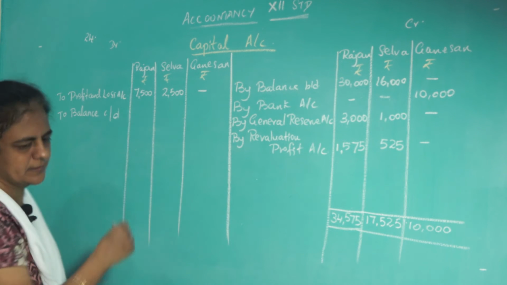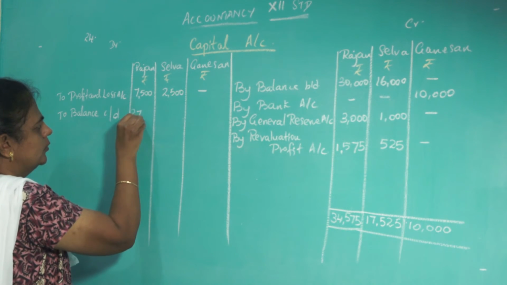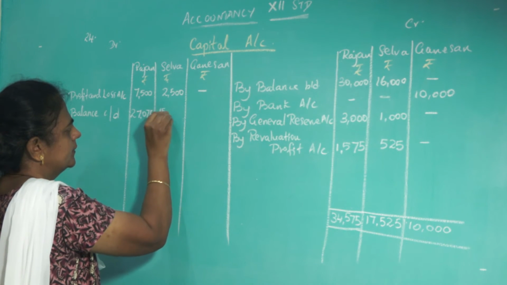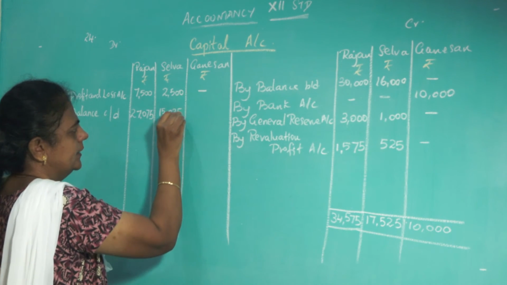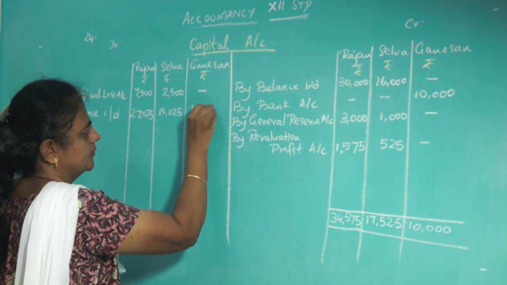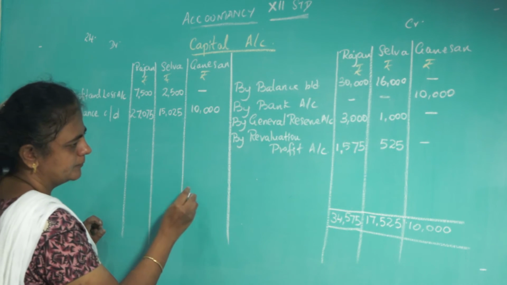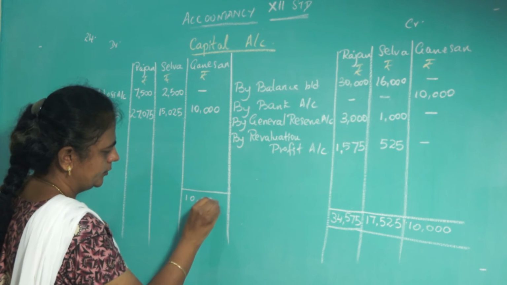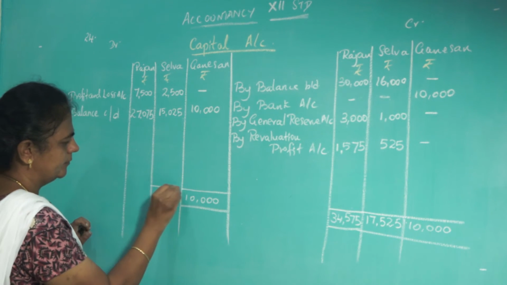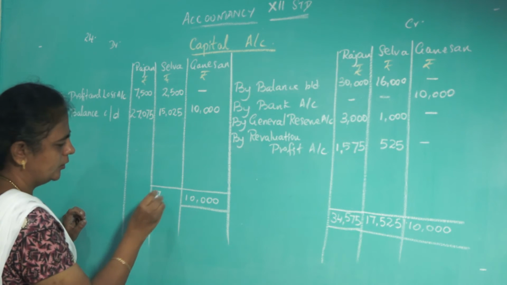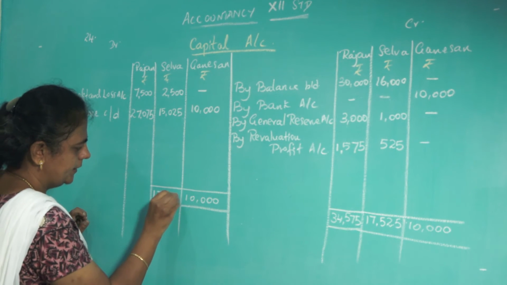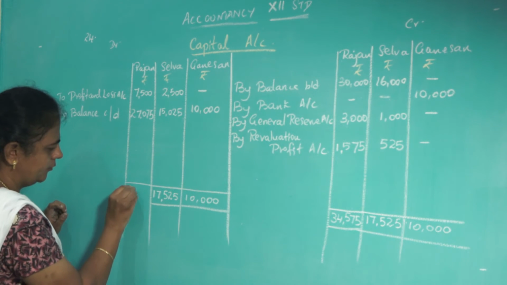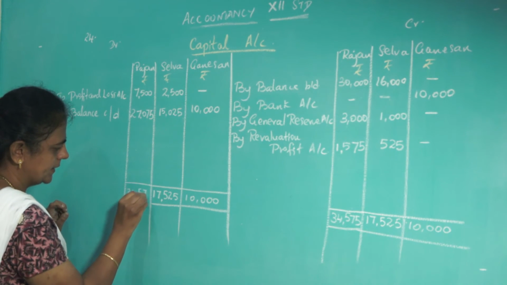Okay, find the difference: 27,075, 15,025, then 10,000. So put the total: 10,000, 17,525, 34,575.